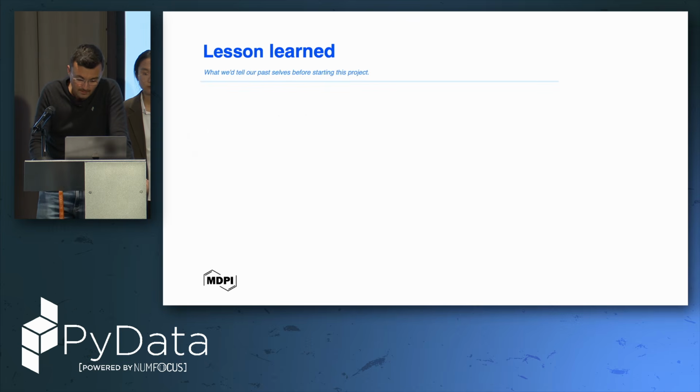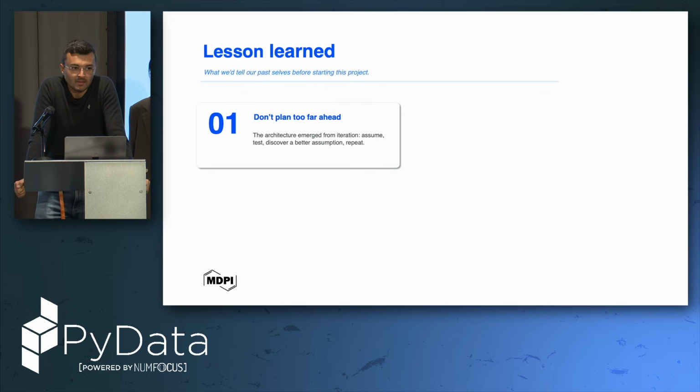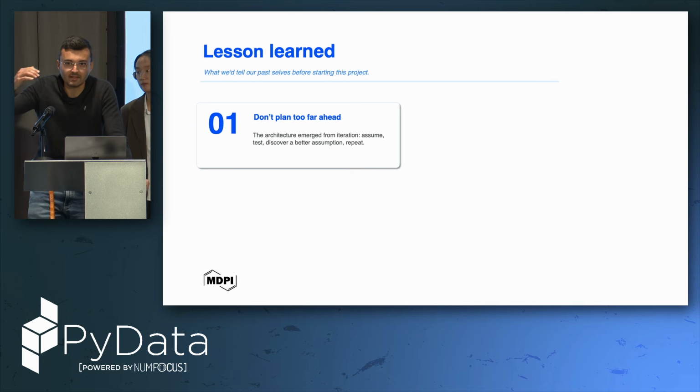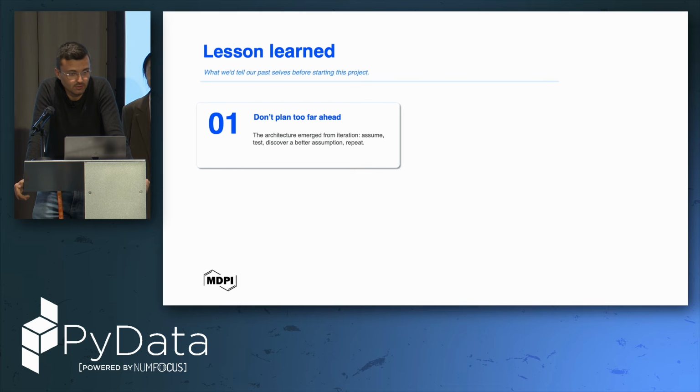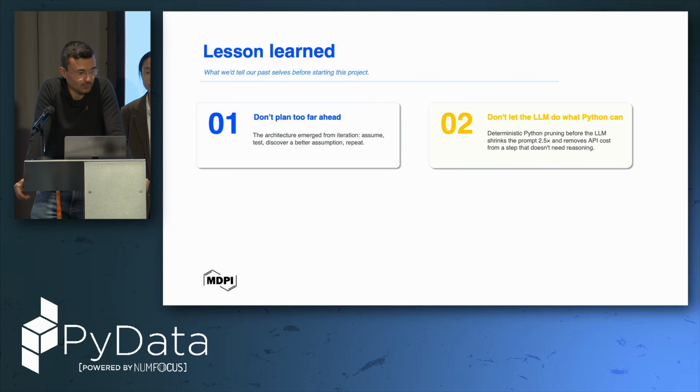And the final slide, the lessons learned. So we realized that we don't have to plan too far ahead, especially for tasks like this. Sometimes we were trying to predict, okay, in the next few weeks we can do this and that, but actually we made some assumptions, we tested, we discovered better assumptions, we went back, we retested again and repeated. So this is the first lesson we learned.